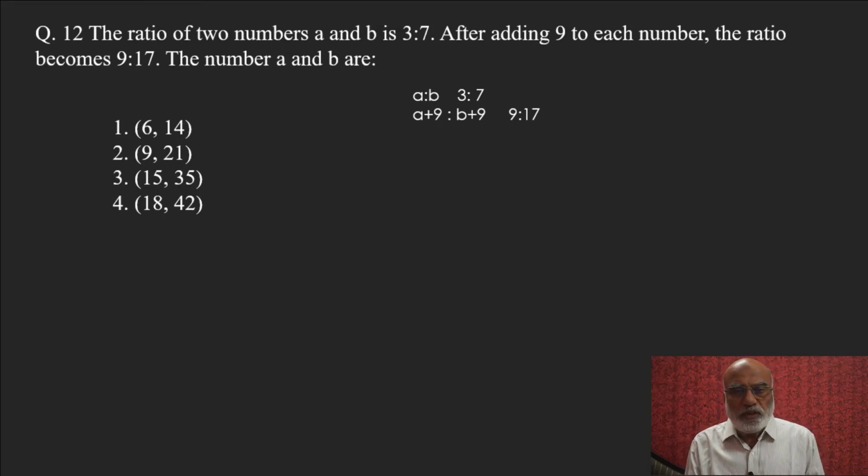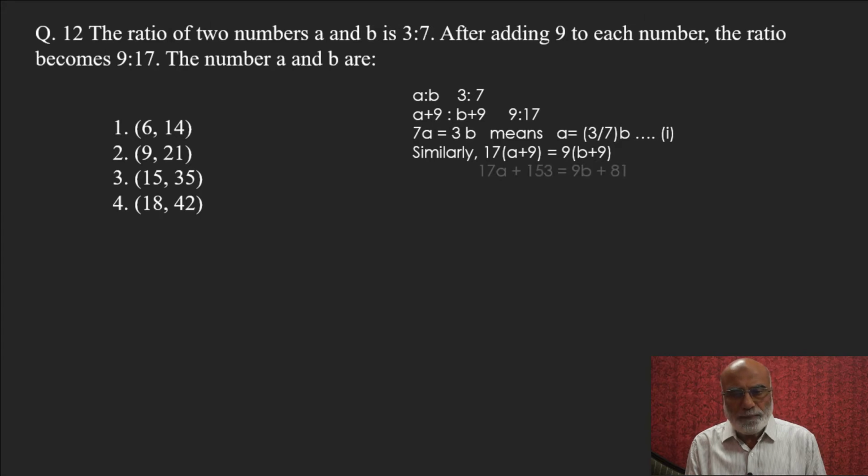First equation, A is to B, ratio 3:7, we cross multiply, so it becomes 7A equal to 3B, which means A is equal to 3/7 B. Similarly, we cross multiply the second equation, 17(A plus 9) equal to 9(B plus 9). Simplifying, 17A plus 153 becomes 9B plus 81. That means 17A minus 9B becomes 72, 153 minus 81.